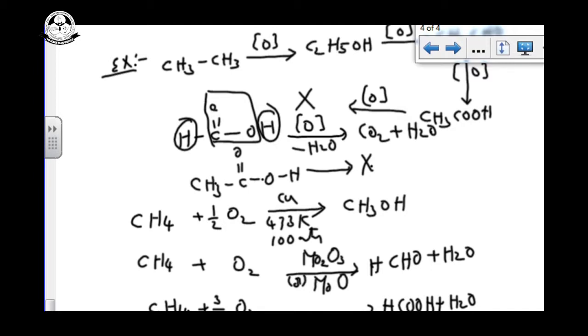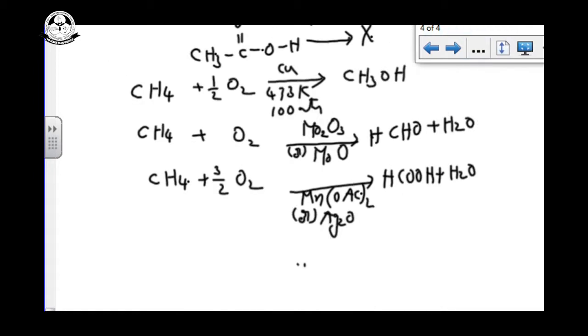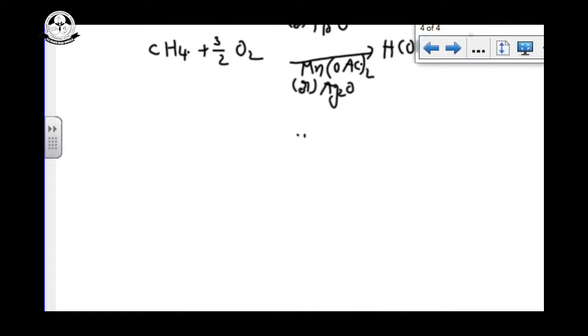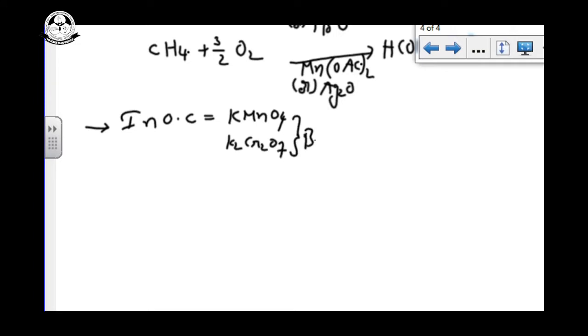So this is the oxidation with different catalysts we are using. But in organic chemistry, the most important and best oxidizing agents we use are KMnO4 and K2Cr2O7. These two are the best oxidizing agents we use in organic chemistry.